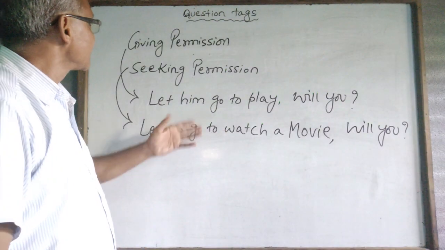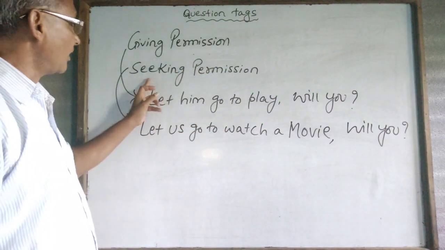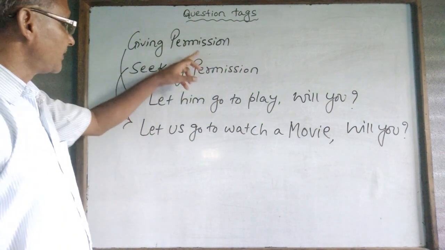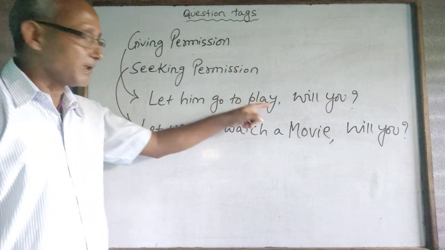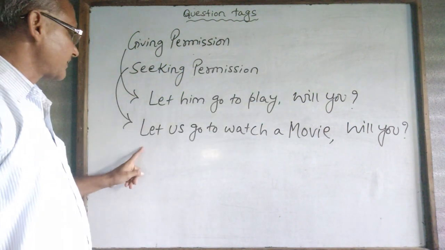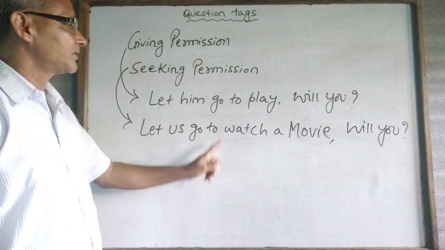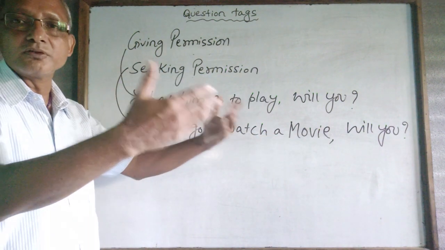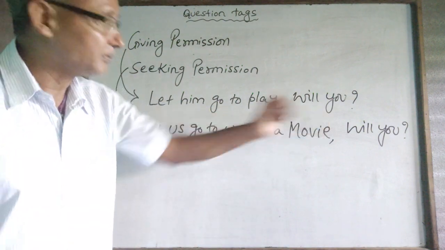The next one is giving permission or seeking permission in the imperative case. Giving permission: let him go to play, will you? Seeking permission: let us go to watch a movie. Allow us to go to watch a movie, will you?